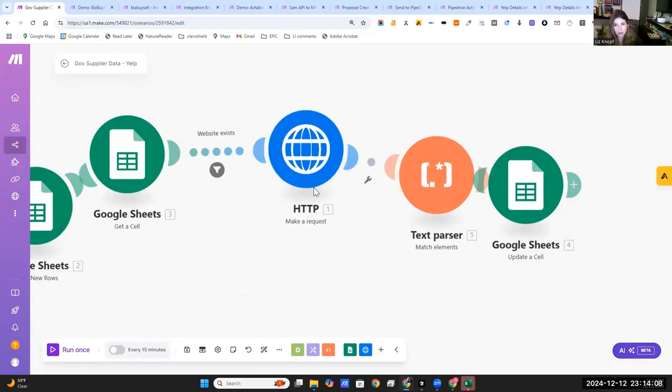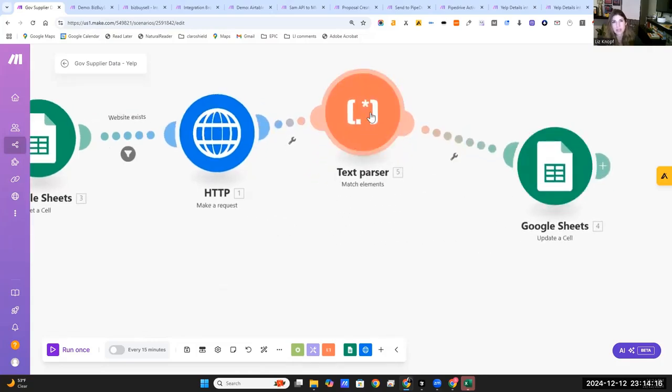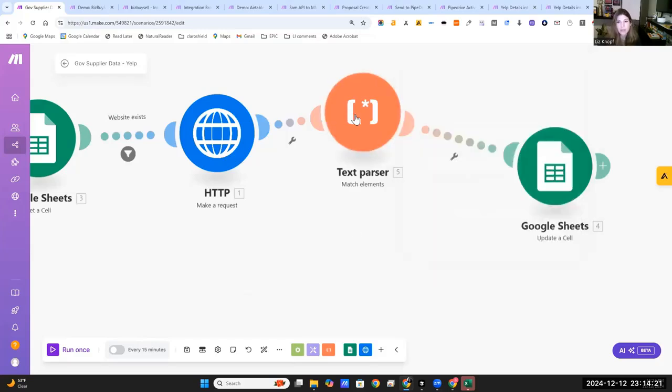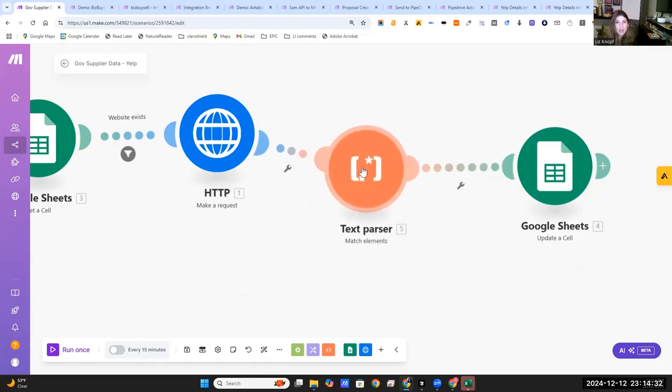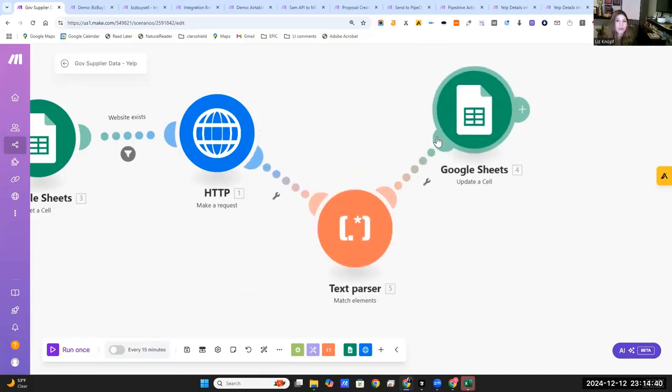And once you have all the data from the site, it's going to look really messy, so you're going to need to parse it. I've done some lazy things, because sometimes the text parsing, in this case, was pretty easy because I just wanted to get the email addresses. But for other text parsers, you're going to use something called a regex, which again is a whole other syntax, which is not super fun. So you can also just use AI and have it pull all the data you want. I've done that when I've been lazy. Again, that consumes tokens, but it does get your data in order and get what you need. And then you put that into a structure, and then that goes into your spreadsheet.